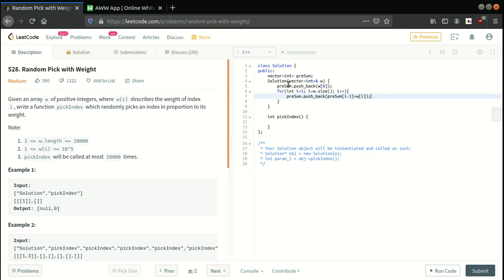Here we are populating our presum array.